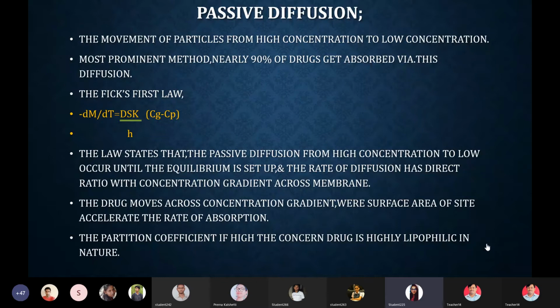Cg is the drug concentration in the GI tract, and Cp is the drug concentration in the systemic circulation. Small h, as I have told, is the height, or membrane thickness.